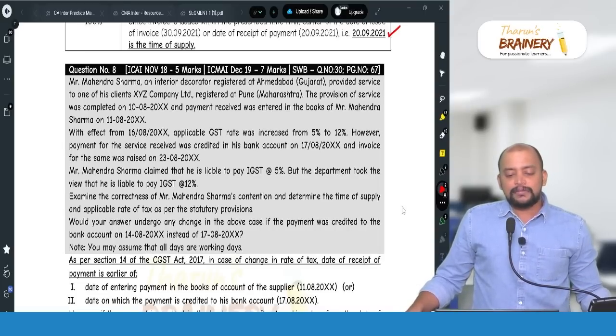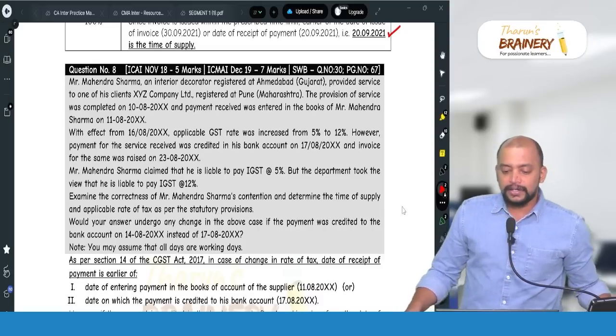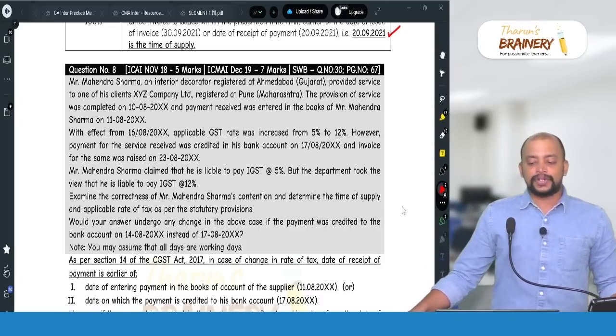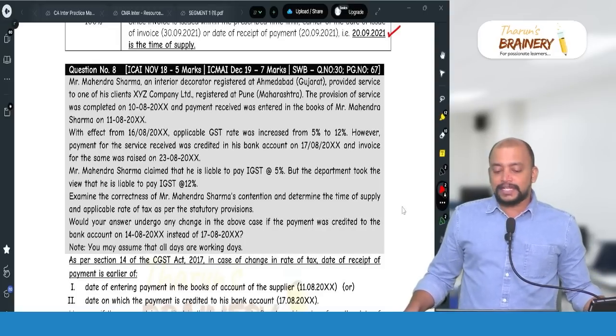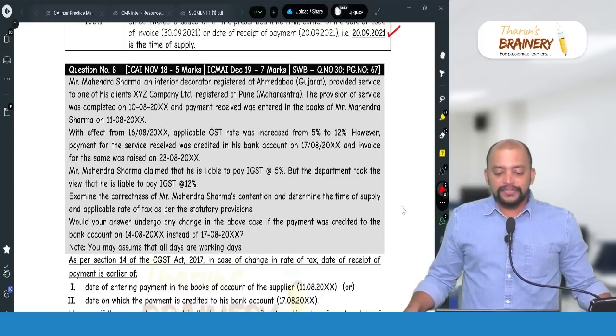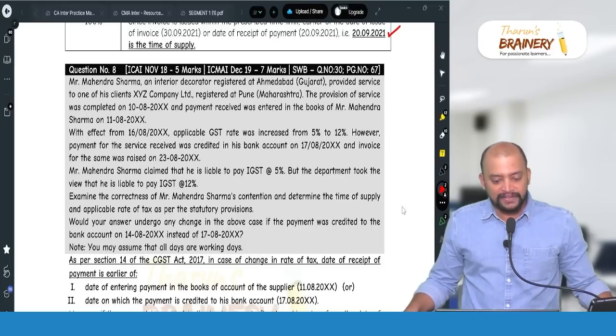Mr. Mahendra Sharma, an interior decorator registered at Ahmedabad, Gujarat, provided service to one of his clients, XYZ Company Limited, registered at Pune, Maharashtra. The provision of service was completed on 10/8 and the payment received was entered in the books of Mr. Mahendra Sharma on 11/8.